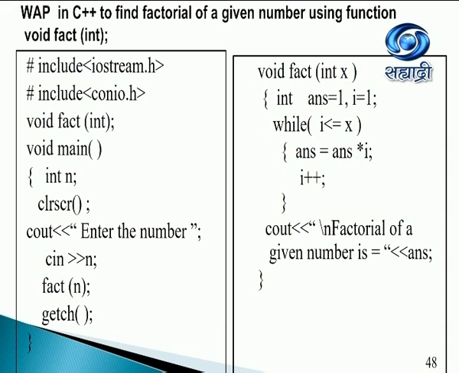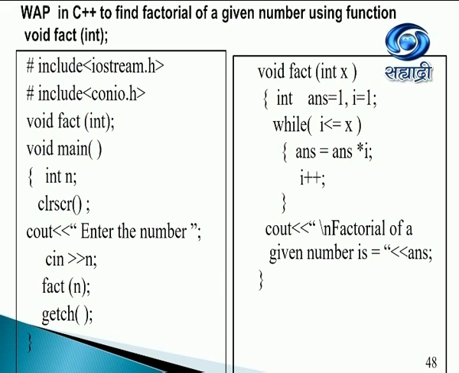Write a program in C++ to find the factorial of a given number using a function void factInt. Now I've purposely taken this because in this we'll be learning how to use a function. In this, you can learn how to use a while control structure. You can obviously use the for control structure also at this point. Now to begin with, we have #include iostream.h, which, if you remember, we need for the cin and cout statements that you have in C++.